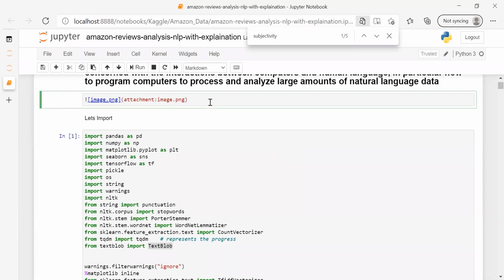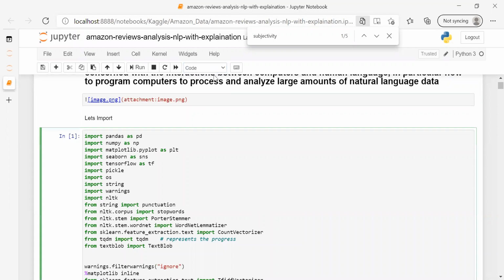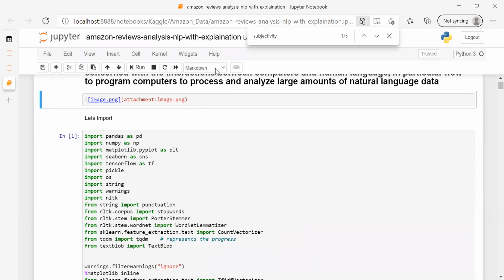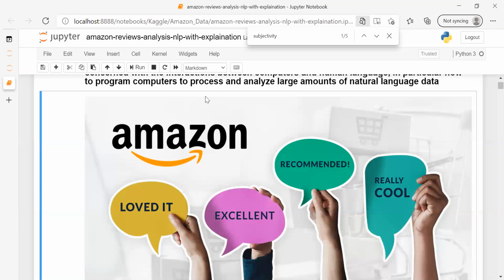If I want to paste an image here, first we have to make the cell markdown. Usually the cell is code, where we are coding, but to put an image we make it markdown. Then we just copy and paste our image URL, and to run it we press Control Enter or Shift Enter. That is how we can upload an image in our Jupyter notebook.